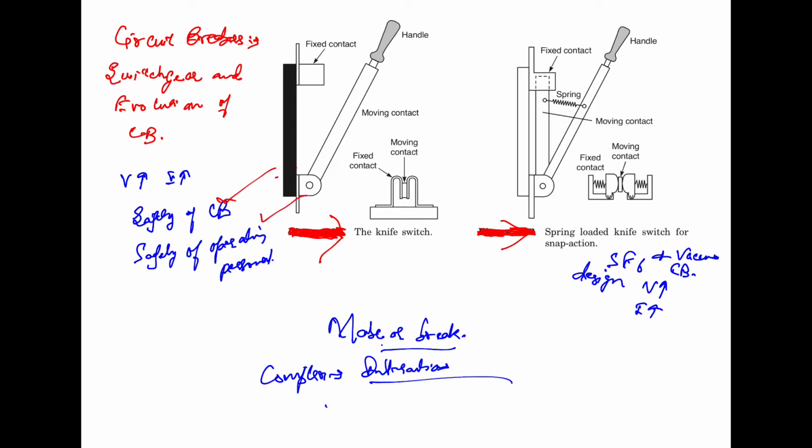Now, this figure shows the simple knife switch, which is the forerunner of all the modern breakers. It contains a fixed contact and a moving contact, and this is the handle.